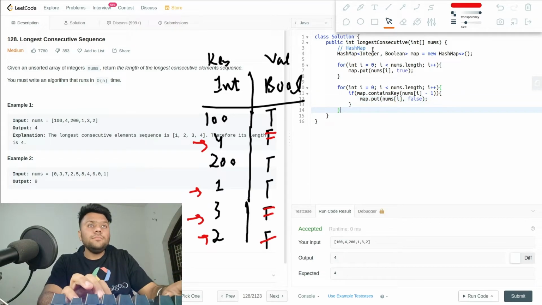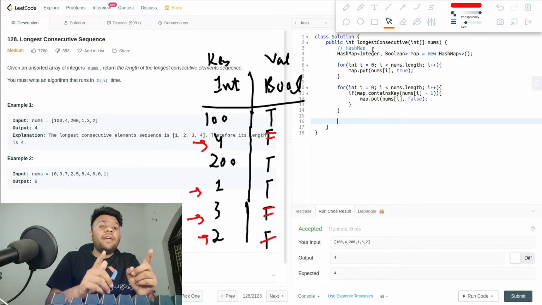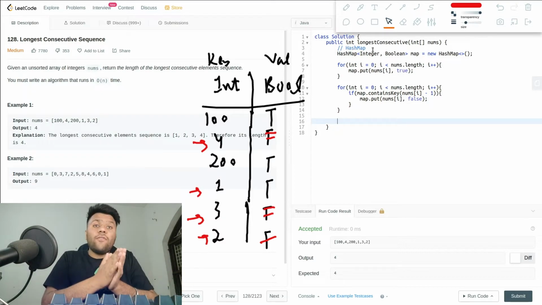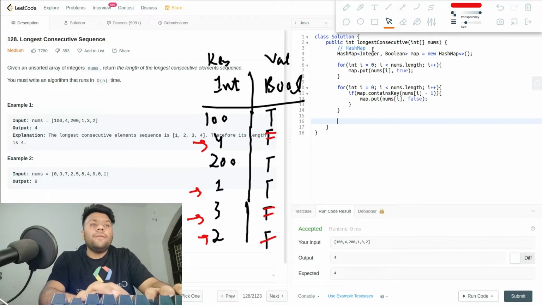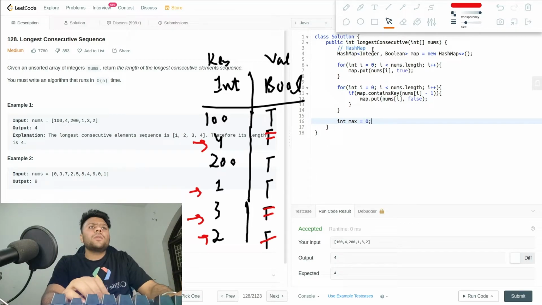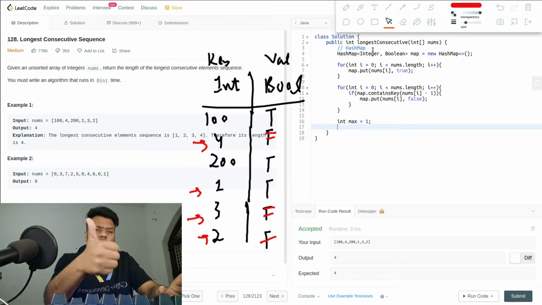Now over here I have to write another for loop. That for loop will count and return me the maximum value. So first of all I will create my max, which will be initially 0. If you say don't put a 0, put a 1, then I will say that. So for you I will put a 1.